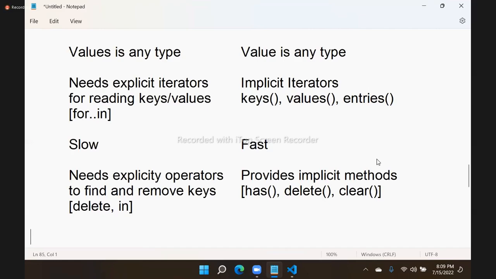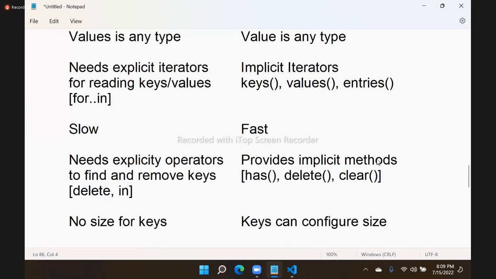In an object we have no size for keys, but here we have a size property which will tell how many keys are there. We can get the number of keys in the collection. That is actually the major difference between object and map, right?